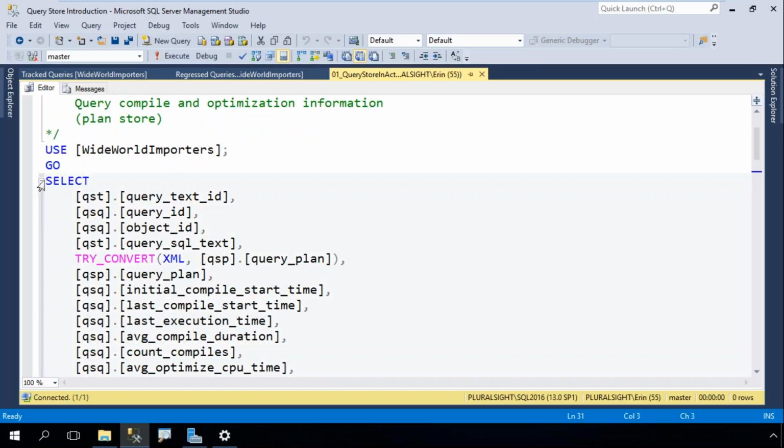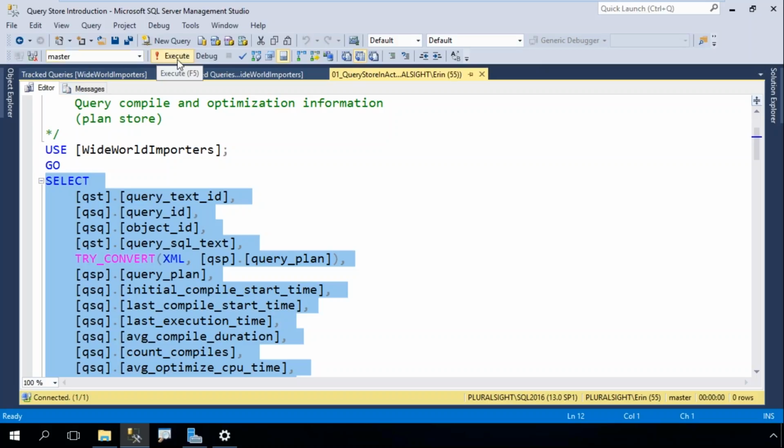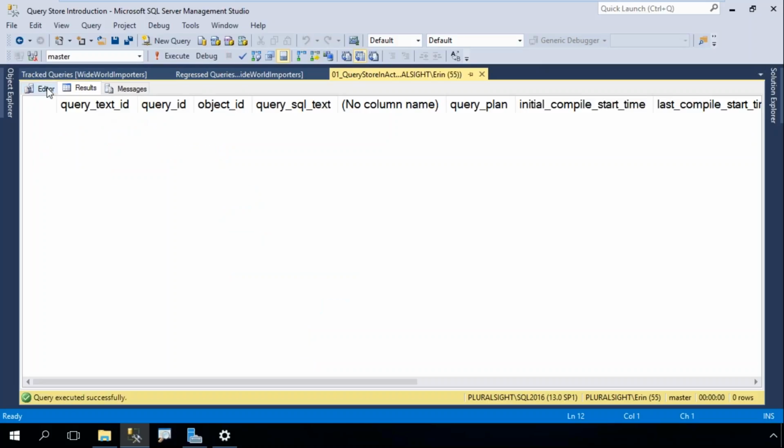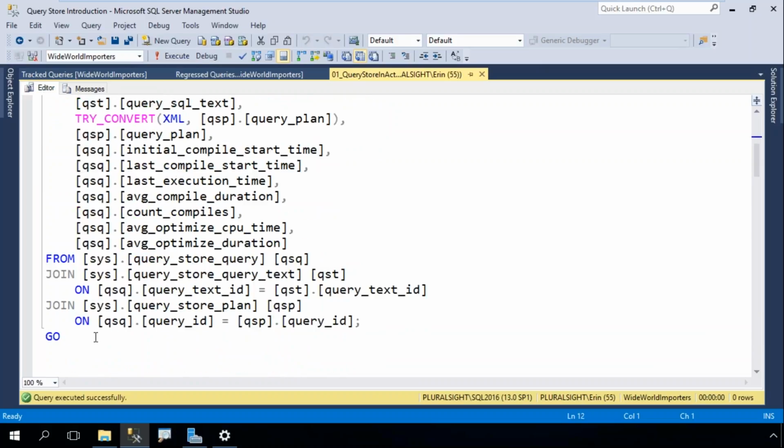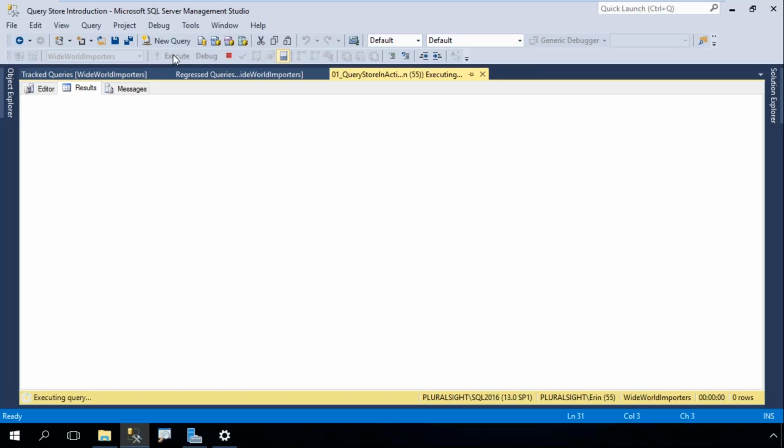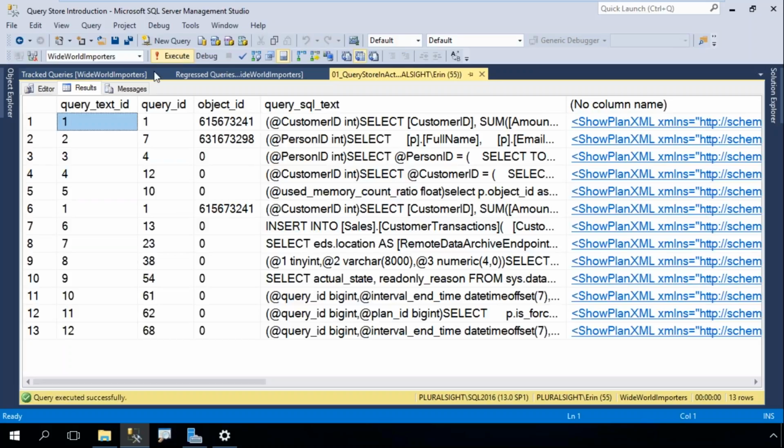So if I take this query right here and I run it, notice that I'm in the context of master, and it's not going to return anything. I need to make sure to use my database and the right database because I could use another Query Store database and start looking at the wrong queries. Now I can see output.